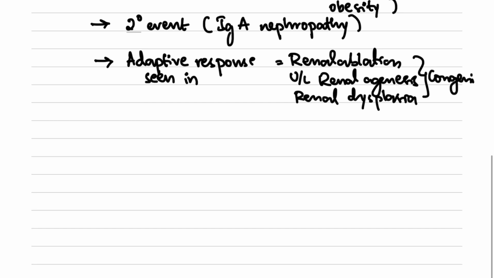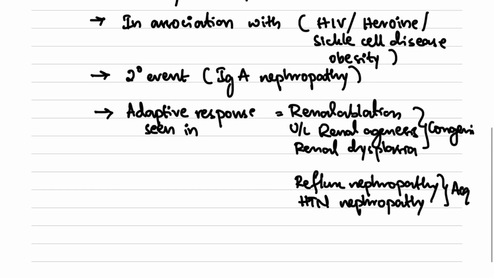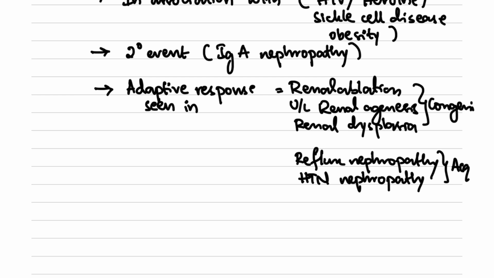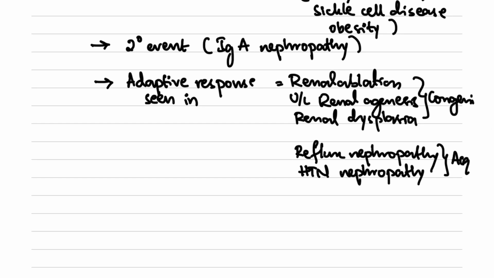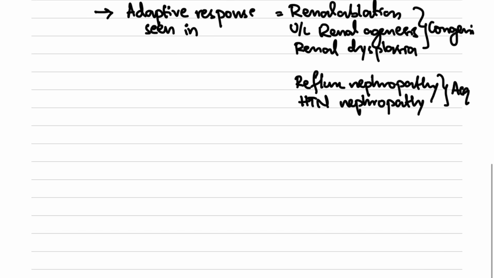It can also occur in conditions such as reflux nephropathy, as well as hypertensive nephropathy. And these two are acquired conditions, they are not congenital. So FSGS can occur as an adaptive response, which is seen in renal ablation, unilateral renal agenesis, as well as renal dysplasia, and these three are congenital conditions. Then we have reflux nephropathy as well as hypertensive nephropathy, and these two are acquired conditions.